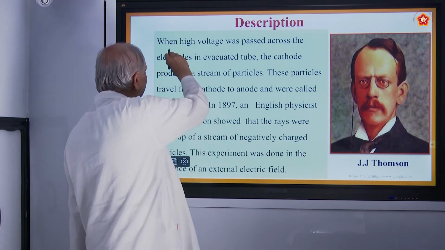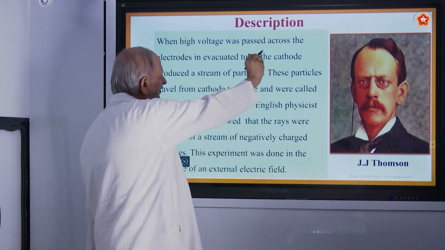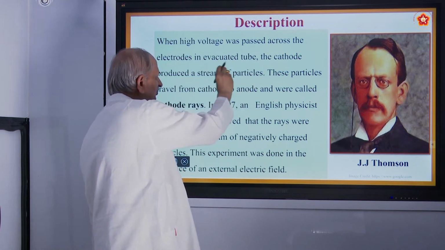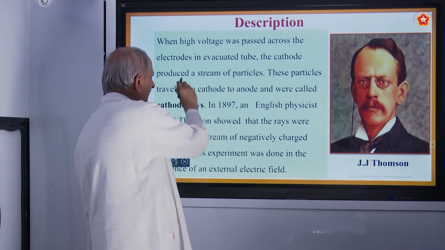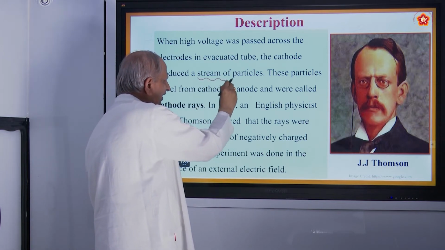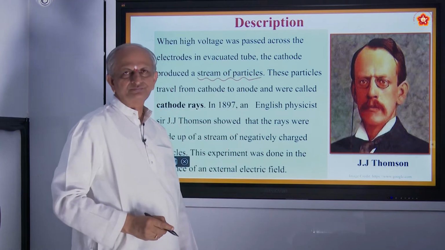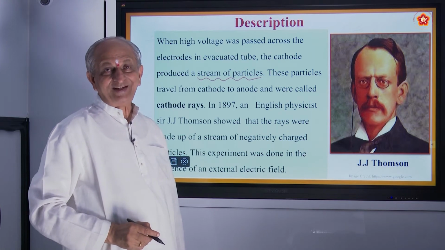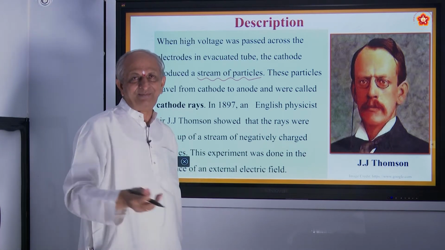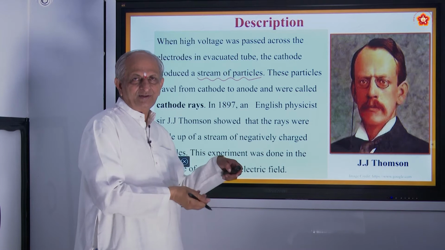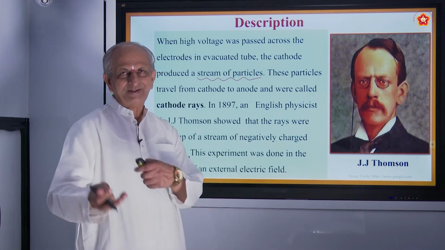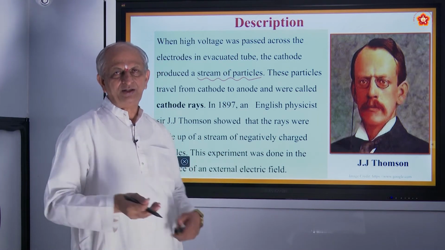So what he did was, a high voltage was passed across the electrodes in the evacuated tube. The cathode ray produces a stream of particles. You may ask, what is a stream? You have seen a water stream, right? When the rain comes, the water flows in the canals and all, you have seen that.